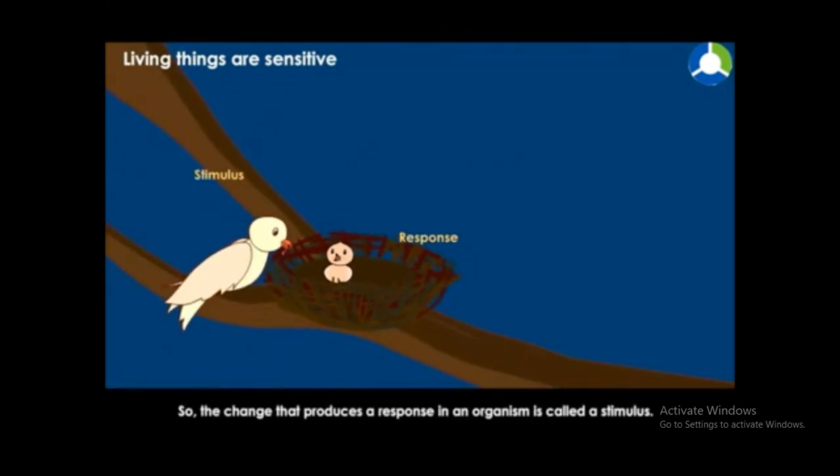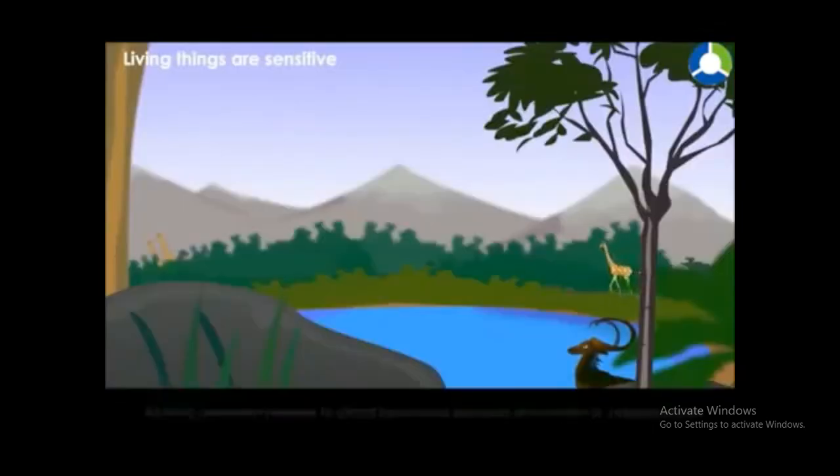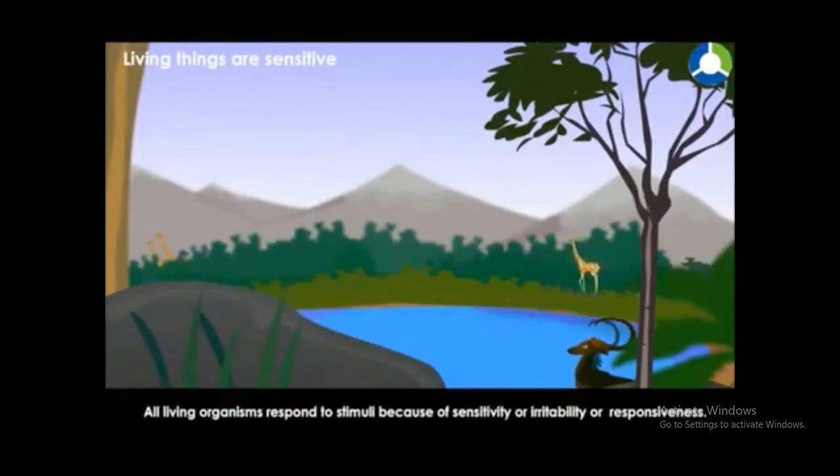So, the change that produces a response in an organism is called a stimulus. The immediate action to adjust oneself according to the change is the response. All living organisms respond to stimuli because of sensitivity, or irritability, or responsiveness.